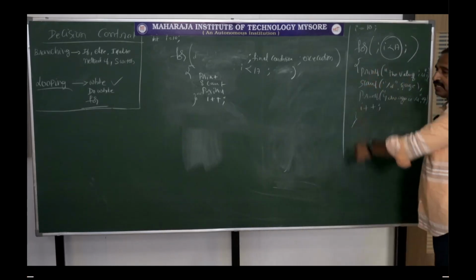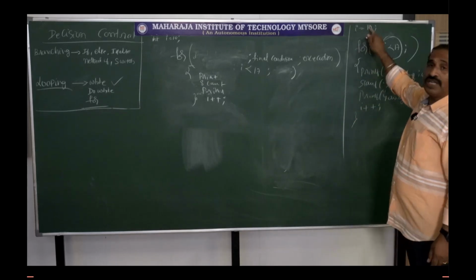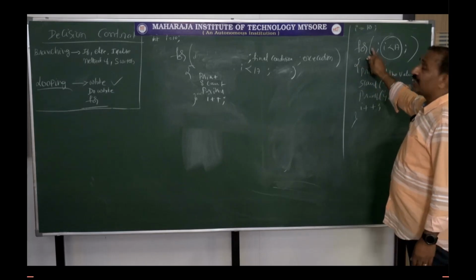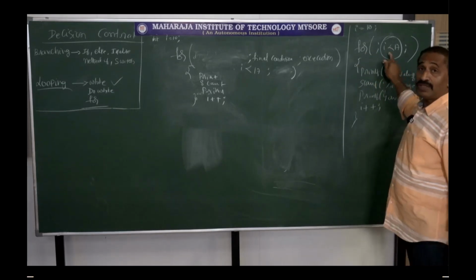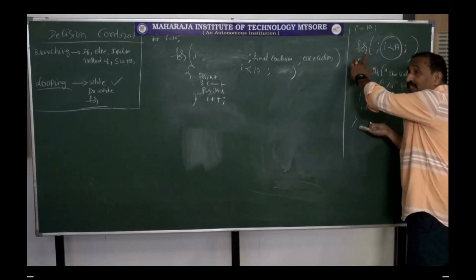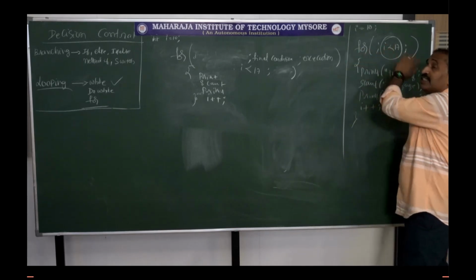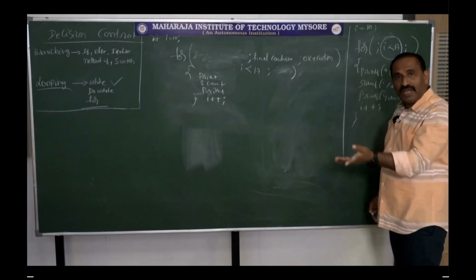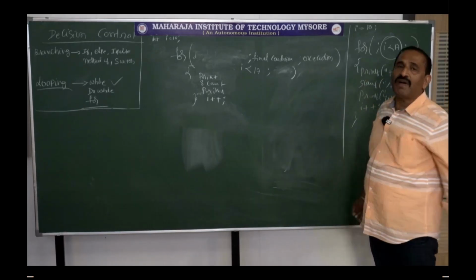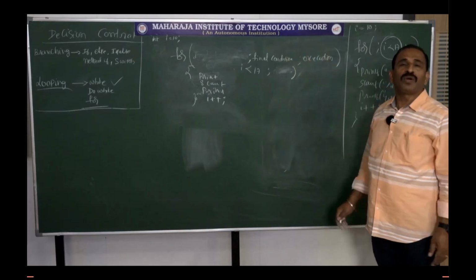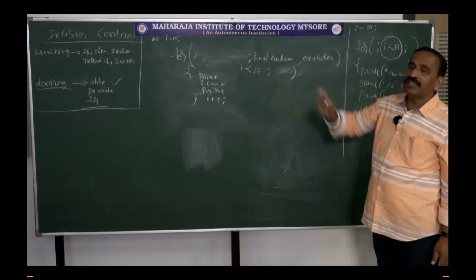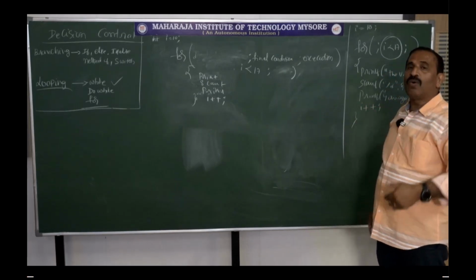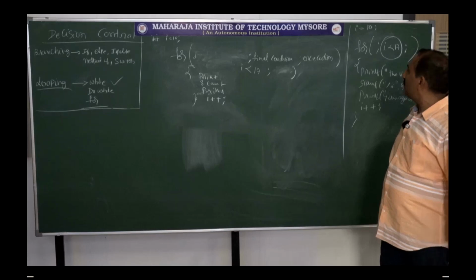When you write code like this, I equal to 10, I have already initiated. So for loop, no initial condition, I have put the condition, and I am executing this till this condition is satisfied. In fact, what is written in for, you can execute in while also. What is written in while, you can execute in do while also. There is no such kind of restriction. As you write more programs, you will understand this better.